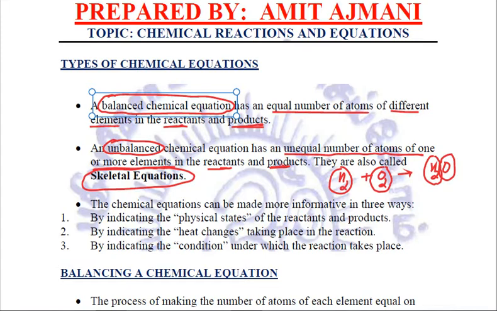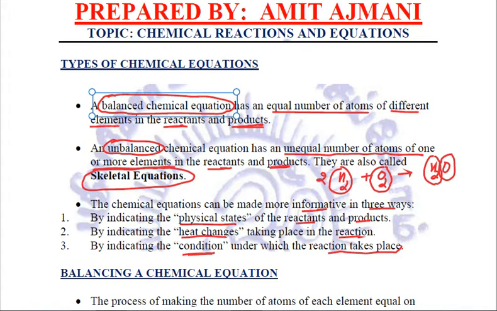Now, these chemical equations can be made informative in three ways. Number one, by indicating the physical state of the reactants and products, by indicating the heat changes taking place in the reaction, and by indicating the condition under which the reaction is taking place. And this condition is mentioned on the arrow, as I have already told you. Correct? Now, whenever we write a chemical equation, we always balance the chemical equation. We do not write these unbalanced or skeletal equations.